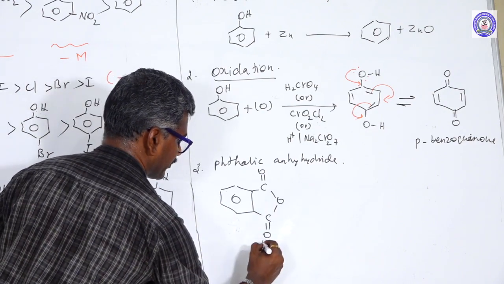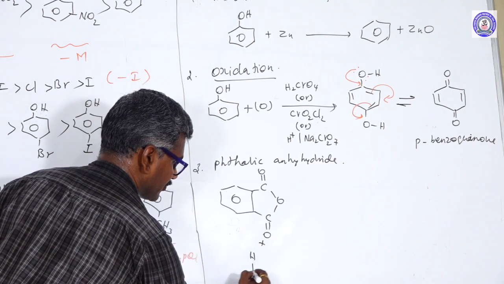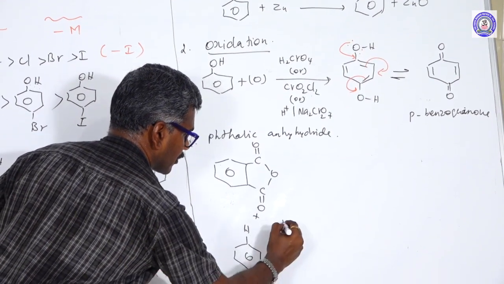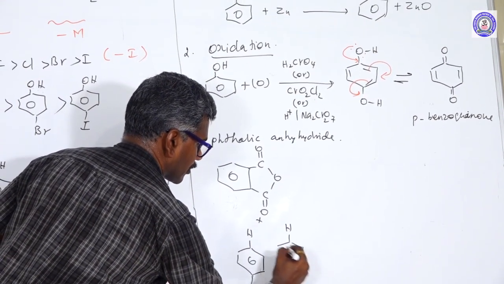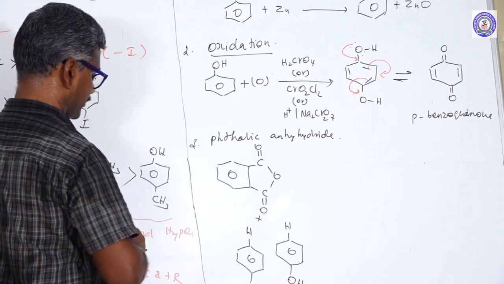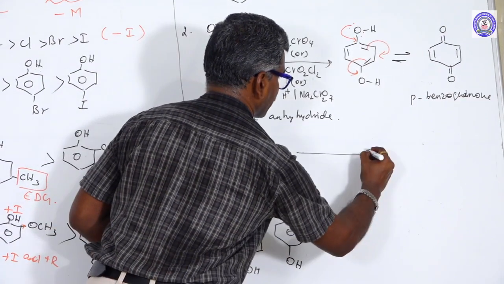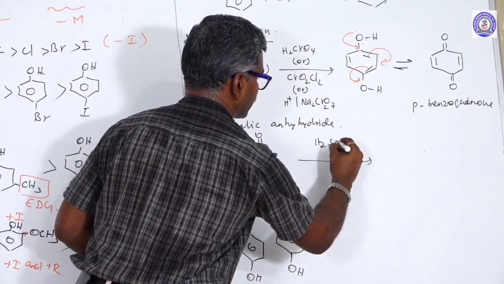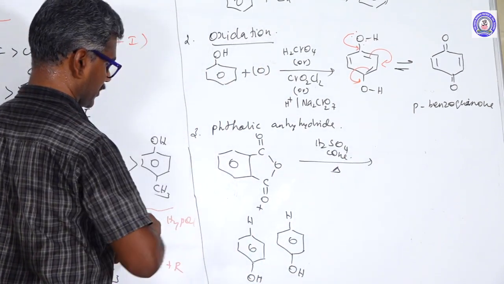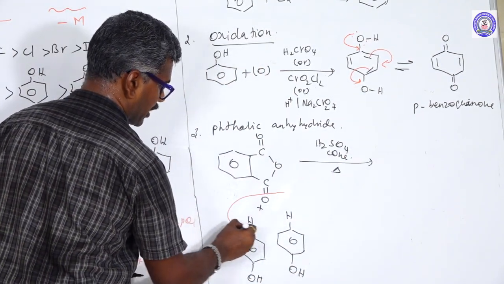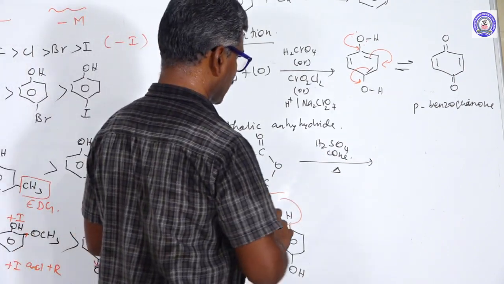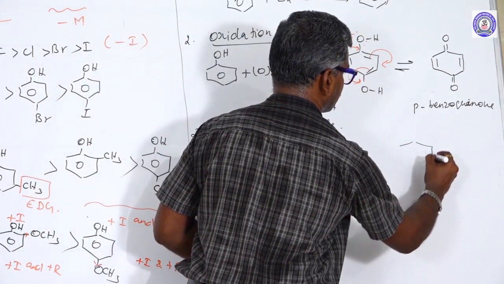Phthalic anhydride reacts with phenol in the presence of concentrated H2SO4, which is a powerful dehydrating agent, with removal of a water molecule.